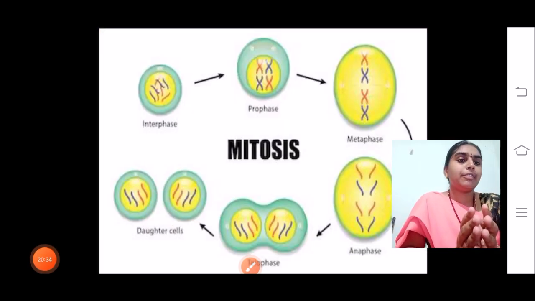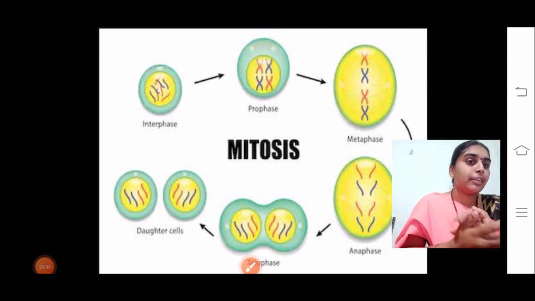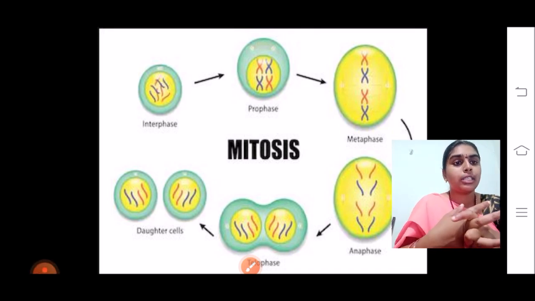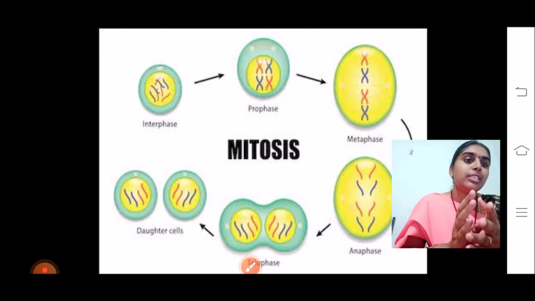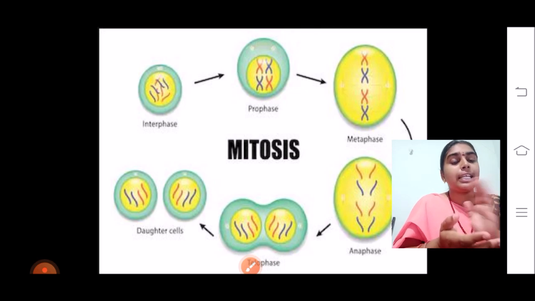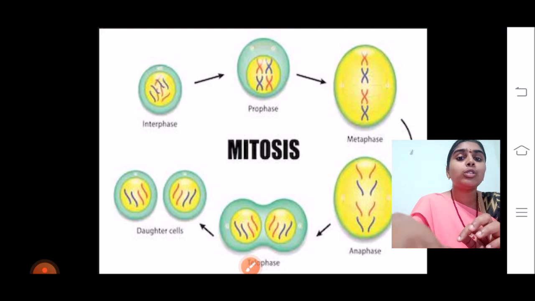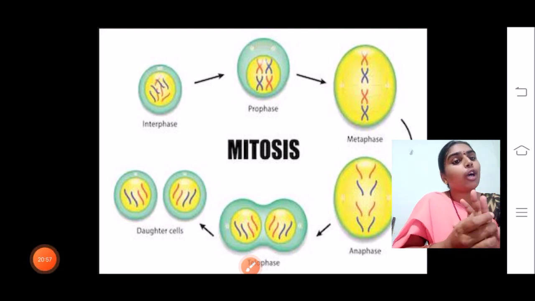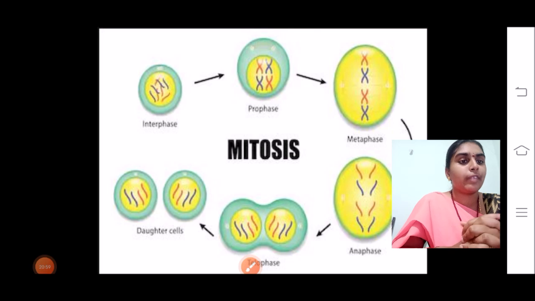Second meiosis division is similar to that of mitosis. The difference between meiosis 2 and mitosis is that there is no duplication of DNA occurring. This particular division is again divided into PMAT, that is prophase 2, metaphase 2, anaphase 2 and telophase 2. Prophase 2 is the shortest phase when compared to prophase 1. Here the nucleolus and nuclear membrane disappear, spindle fibers formation takes place, and slowly the genetic material is going to condense into chromosomes again.